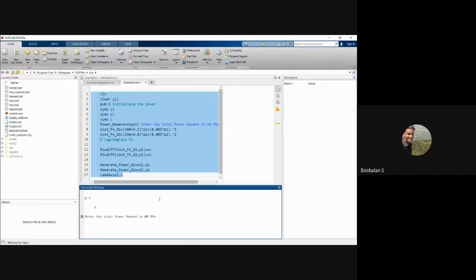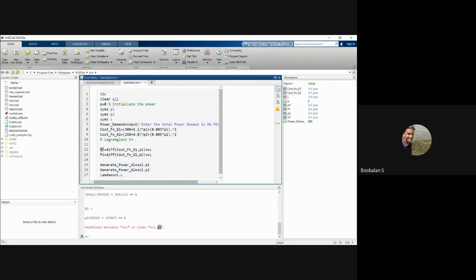So now I'm going to introduce my 600 megawatt, right? So I'm filling in 600 over here. You could see I'm using 600. Once I press enter, it will ask about P1. It should be capital P1, right? The differential equation we stored in the form of capital P1, but actually we introduced a small P1. So for that purpose we need to use capital P1 over here. We stored the differentiated capital P1 in the capital P1 variable, and that is what we are going to solve, right? So that's why we need to change to capital P1 and capital P2.